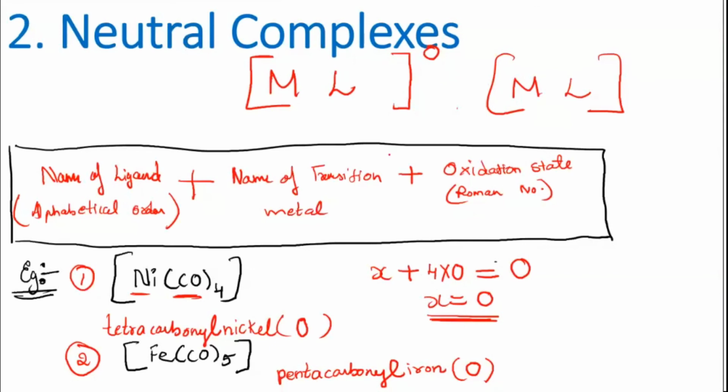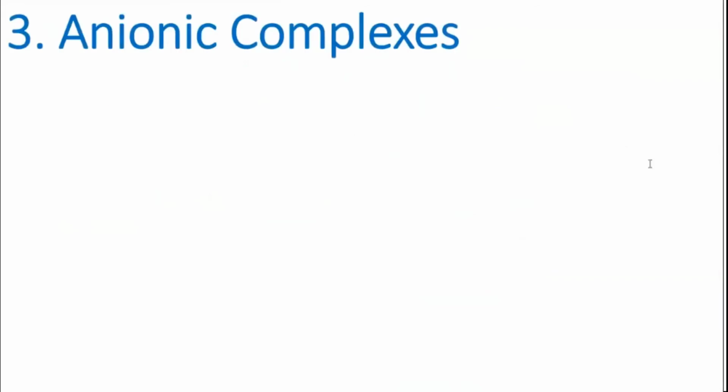Okay, now we'll go for the anionic complex, naming the anionic complex. Now see, in an anionic complex, your complex entity is carrying a minus charge, correct? So in an anionic complex, your whole complex entity is carrying a minus charge. So if this is carrying a minus charge, you will find something positive present on this side.